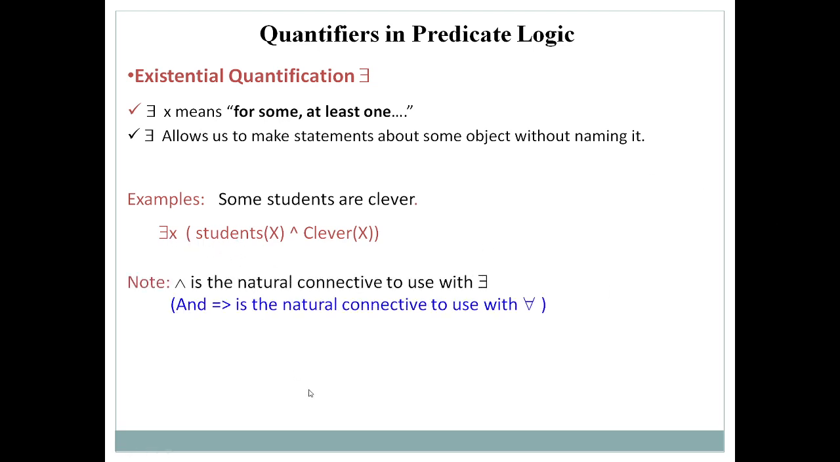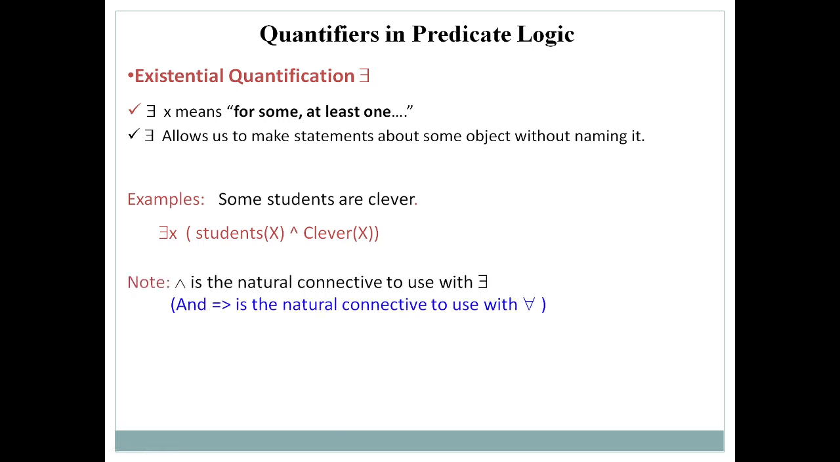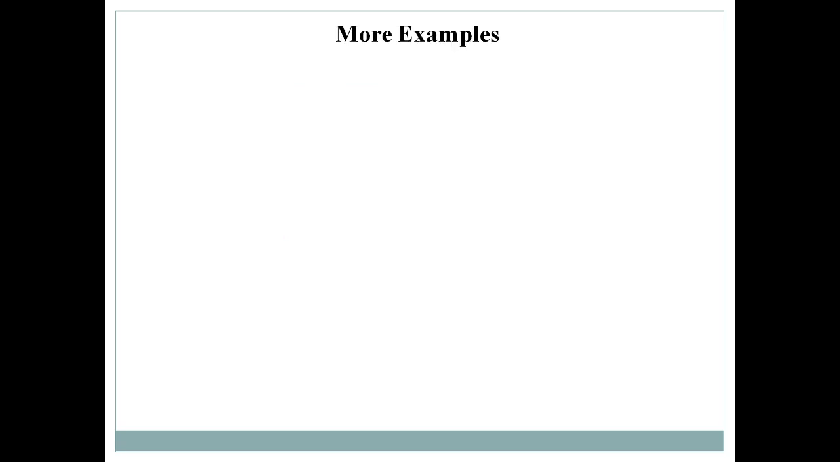One more thing you need to remember about the existential quantifier is that most of the time it makes use of conjunction as a connective. Conjunction, that is AND, is the connective that we mostly use with an existential quantifier. I hope you understand the two quantifiers: one is the universal quantifier and the second is the existential quantifier.